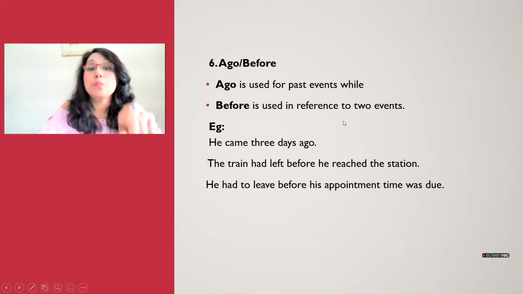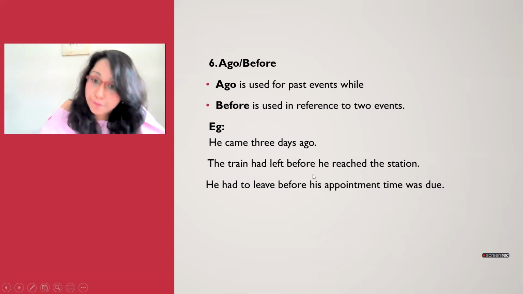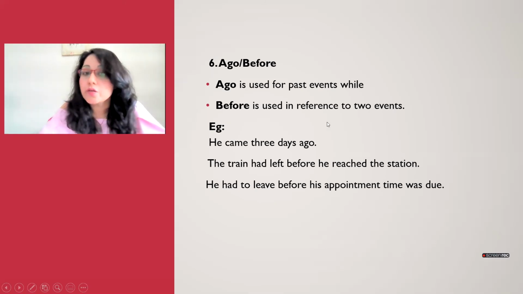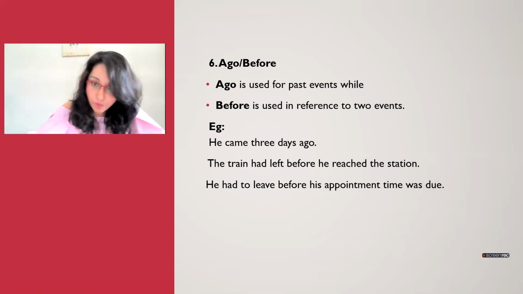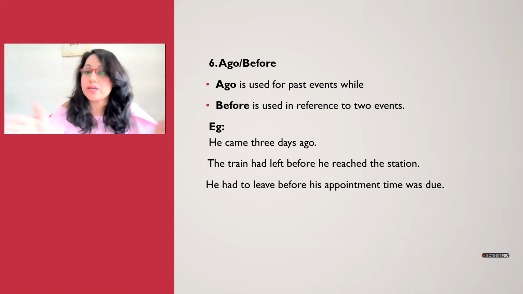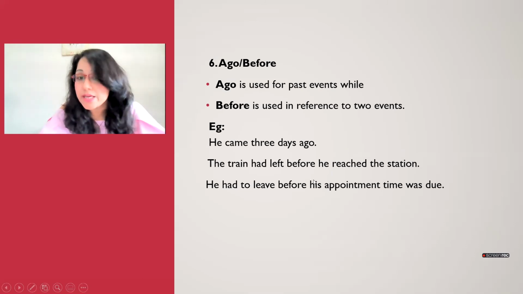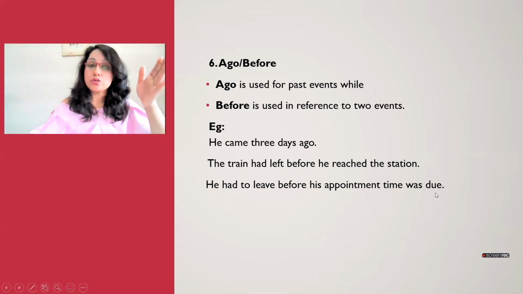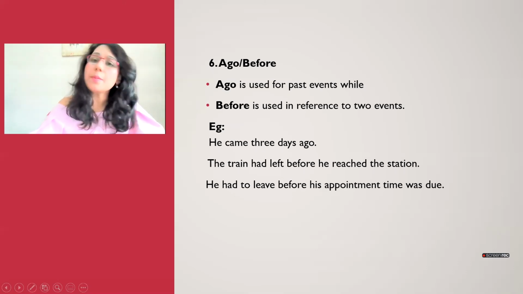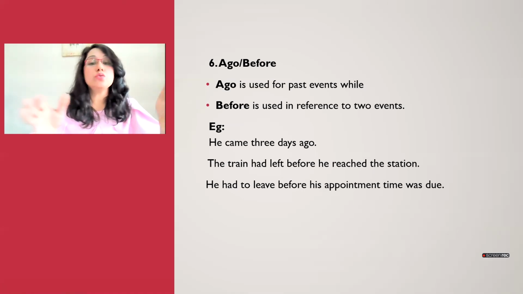All right, when talking about before, it has 2 things in between. So the train had left before he reached the station. So we're talking about reference to 2 events. He had to leave before his appointment time was due. Okay, so when you're talking about ago, it's clear past, something which is gone in the past. And when you have before, it is used as a reference between 2 events.